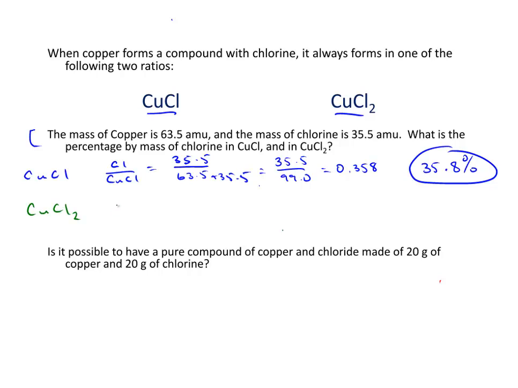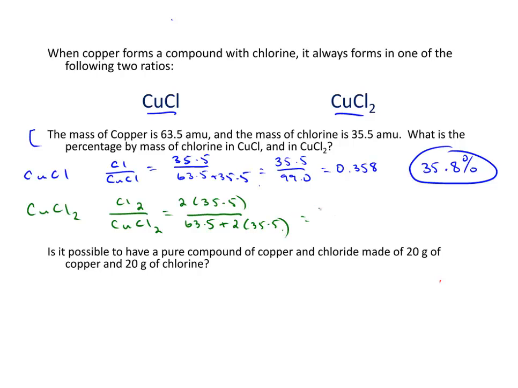In this case, we're going to have 2 chlorines over the mass of CuCl2. So this is going to be 2 times 35.5 over 63.5, the mass of the copper, plus 2 times 35.5, the mass of the 2 chlorines.